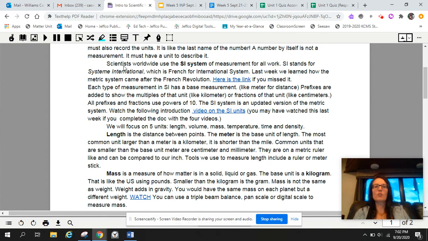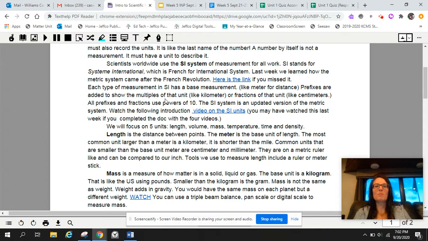Here we have the second paragraph. Scientists worldwide use the SI system of measurement for all work. SI stands for Système International, which is French for international system. Last week, we learned how the metric system came after the French Revolution, or around it. Here is the link again for that integration with history if you missed it or just wanted to see it again. Each type of measurement in SI has a base measurement, like meter for distance. We might use mile for distance.